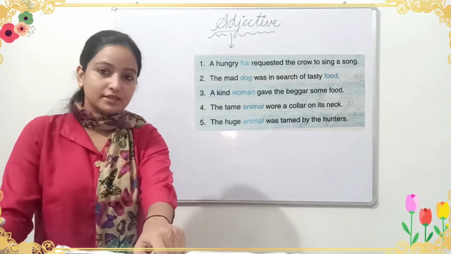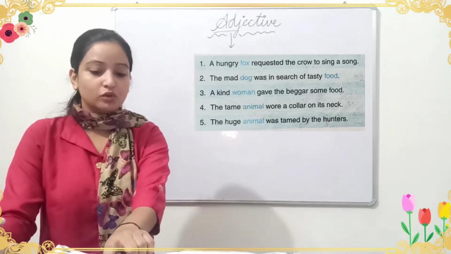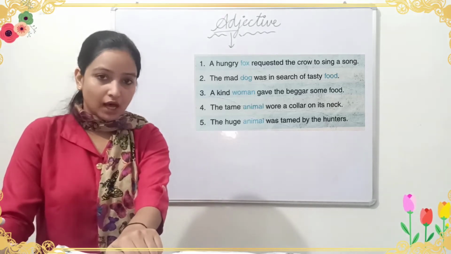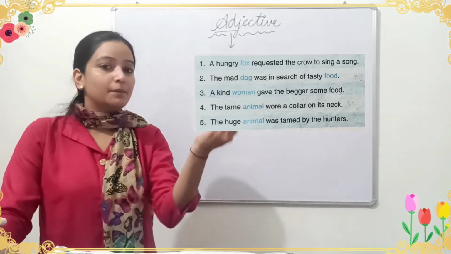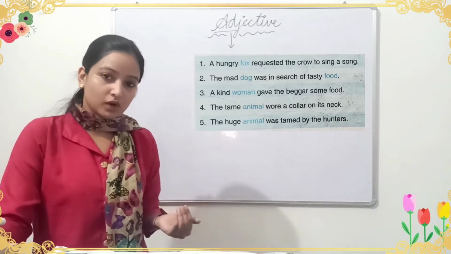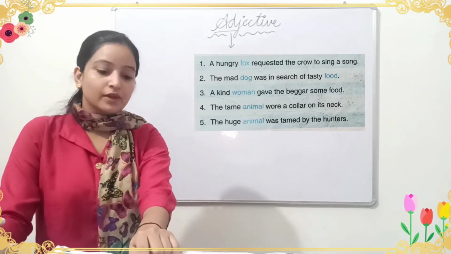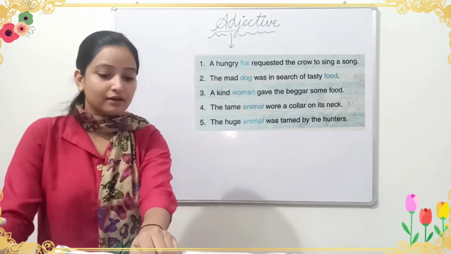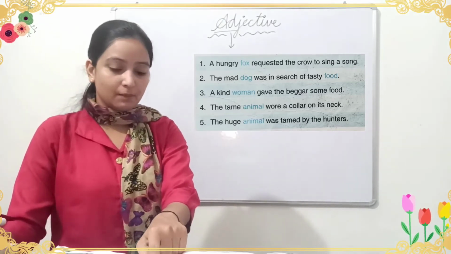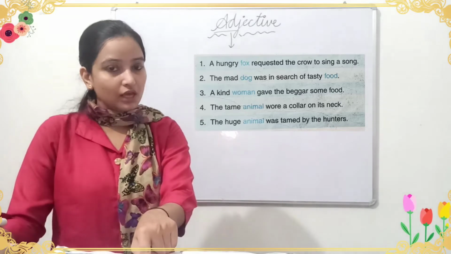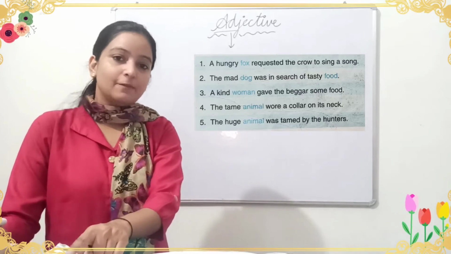Okay, the first question is, a hungry fox requested the crow to sing a song. Here nouns are already highlighted with blue color. So what we will see? The previous word. Okay, the before word of noun. See here, hungry fox. So before fox, what is given here? Hungry. Okay, this word hungry is giving us additional information about the noun fox. Okay, so what kind of fox? Hungry fox. Okay, so hungry is adjective.